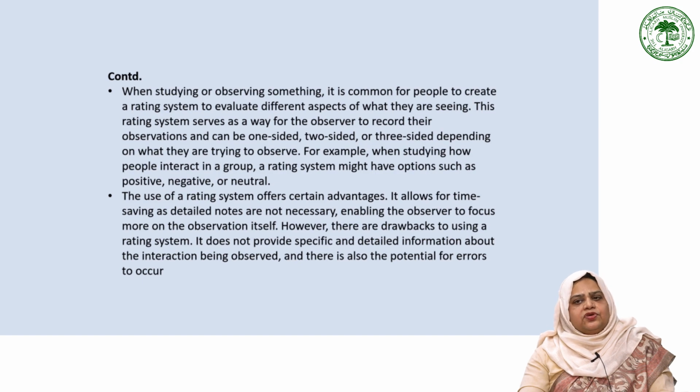Depending on the specific focus of the study, the scale can have one, two, or three directions. For instance, if the goal is to analyze how individuals interact within a group, the scale might include three directions: positive, negative, and neutral. The use of a scale to record observations offers several advantages. Firstly, it saves time by eliminating the need for detailed note taking, allowing researchers to concentrate more on the actual observation process.